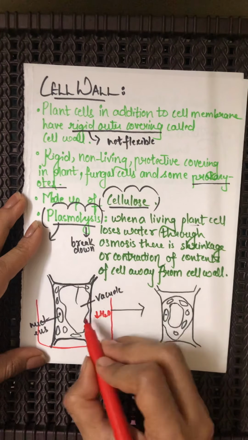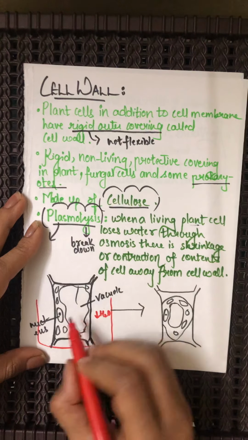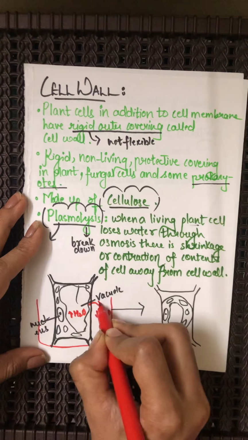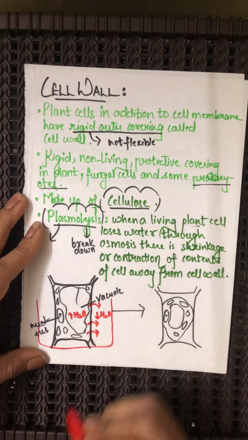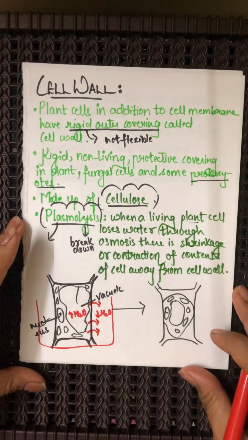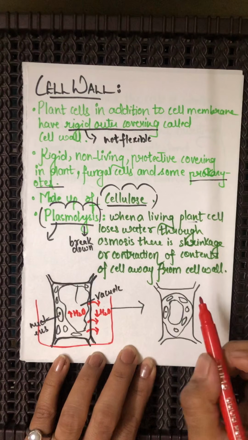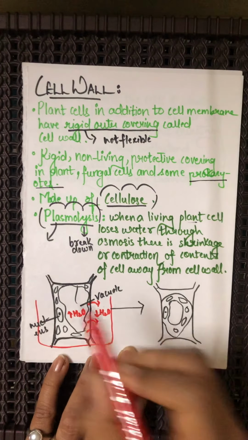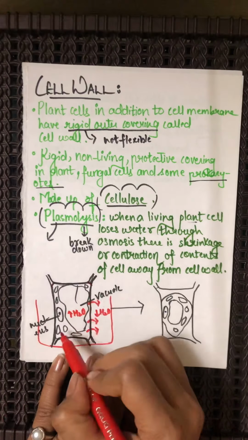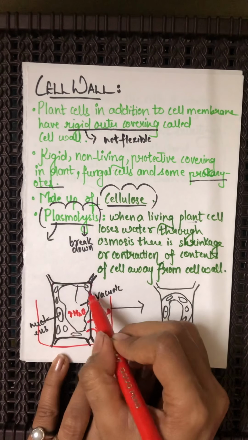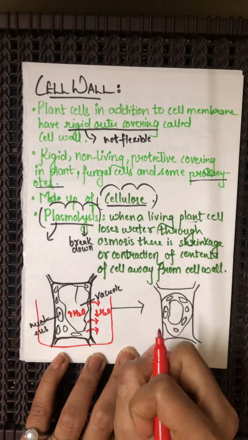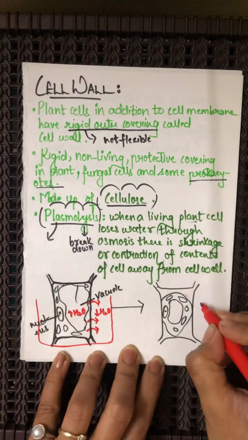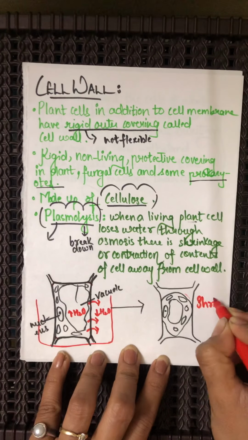The water is going to move out from the region of higher water concentration to the region of lower water concentration, and therein you will see that the cell membrane shrinks. Can you see this? The cell membrane which was attached to the cell wall is going to shrink from its original position, and there will be shrinkage of the cell.